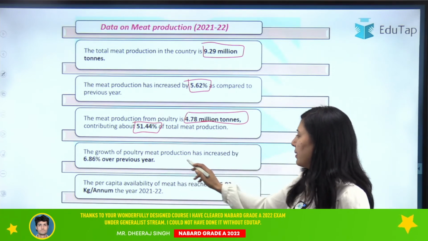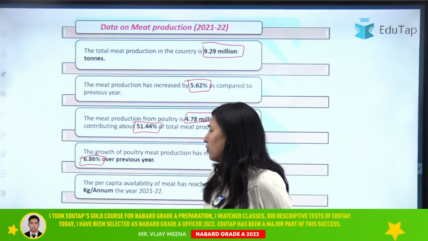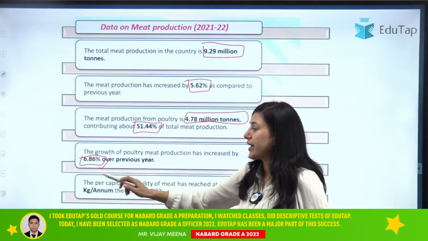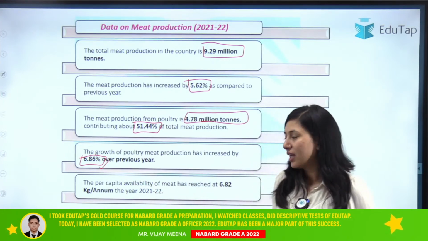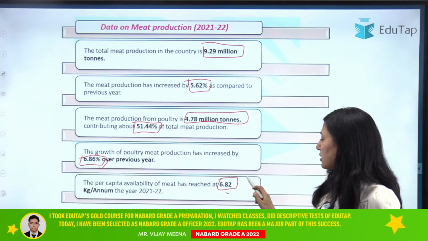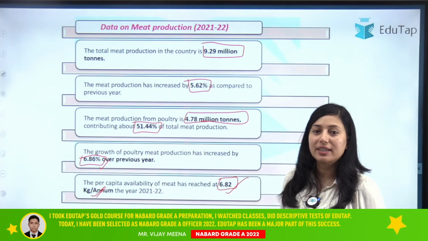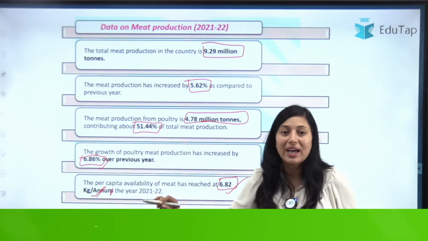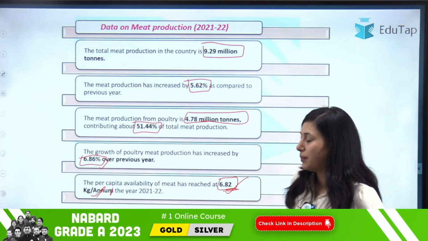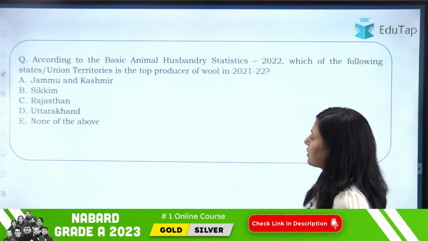Then the growth of poultry meat production has increased by 6.86% over the previous year. So what is the growth of poultry meat production alone? 6.86% over the previous year. Then we talk about the per capita availability of meat, that has reached 6.82 kg per annum. Okay, so per capita availability is given annually, it is 6.82 kg per annum. Clear? Okay. Now let's move on to the next question.